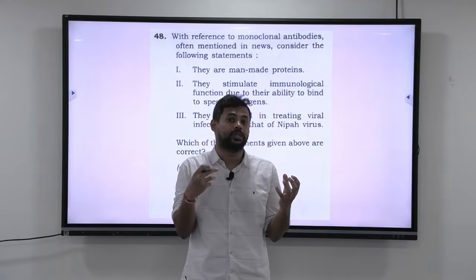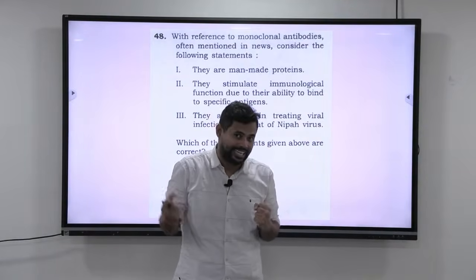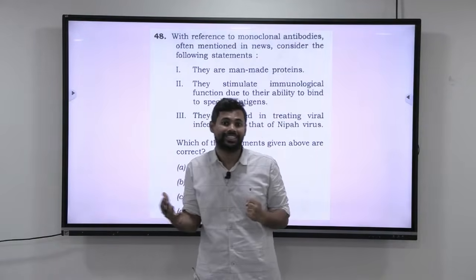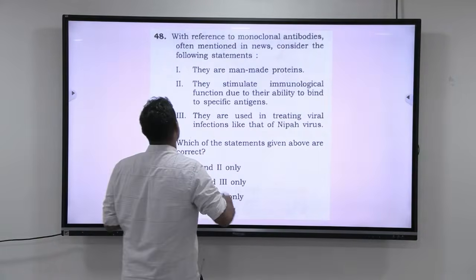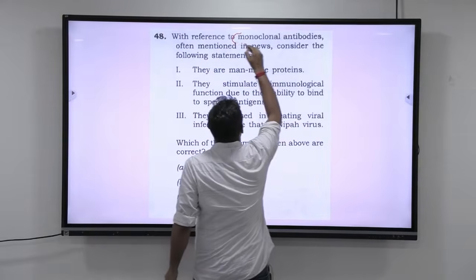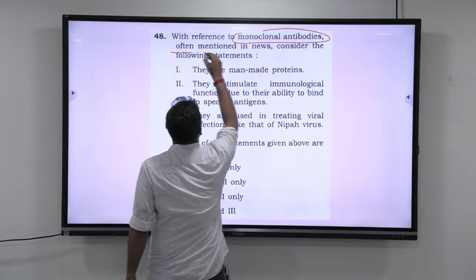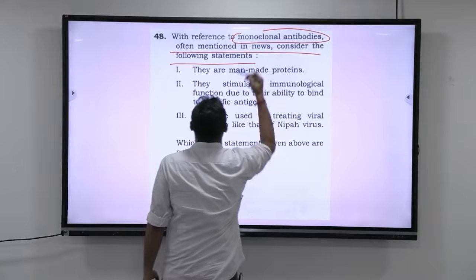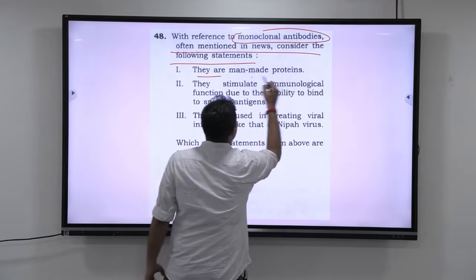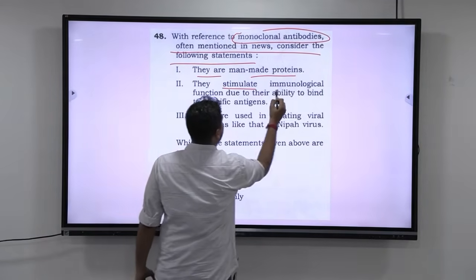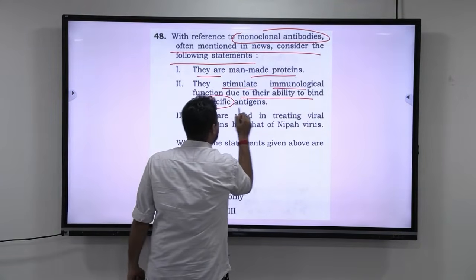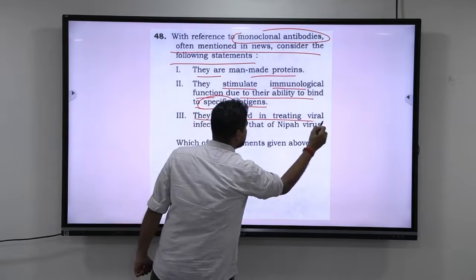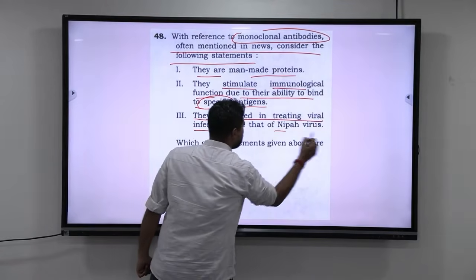Biology will give you the difference between what is antibodies and what is antigen. Biotechnology will help you to understand what is monoclonal antibodies and what is polyclonal antibodies. Let us read out the question first. With reference to monoclonal antibodies, often mentioned in the news, consider the following statements. They are man-made proteins. They stimulate immunological functions due to their ability to bind to specific antigens. They are used in treating viral infections like that of Nipah virus.